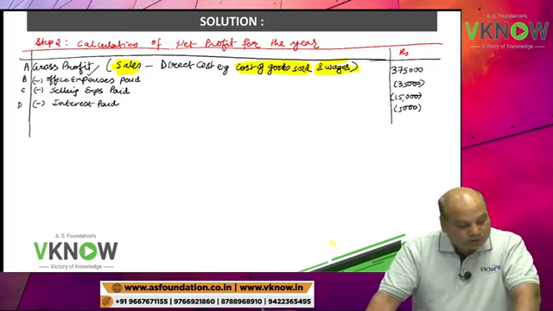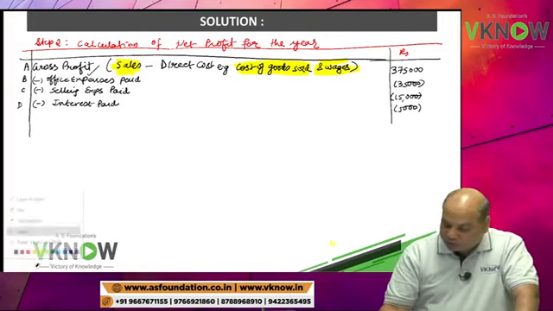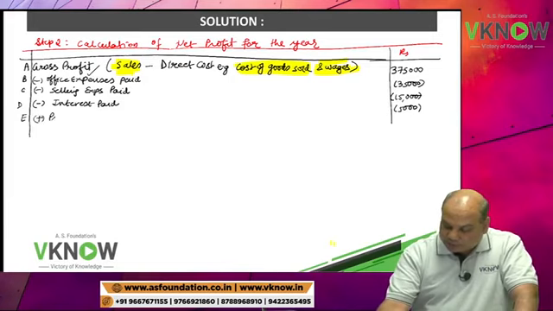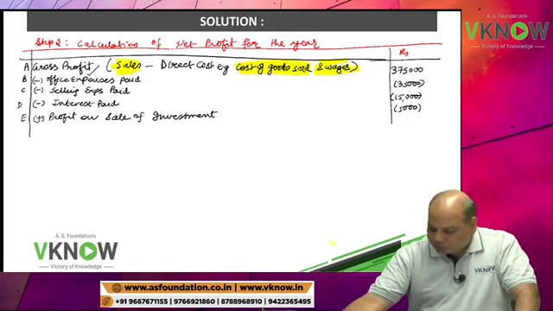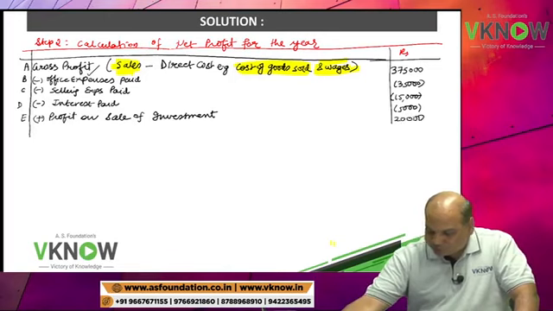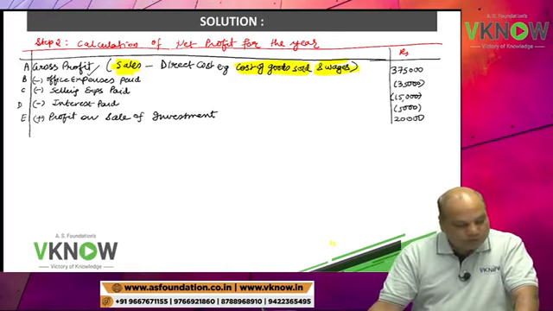Then next point, investment sold at a profit of 20,000. Now profit will be added. Add profit on sale of investment, positive number 20,000.